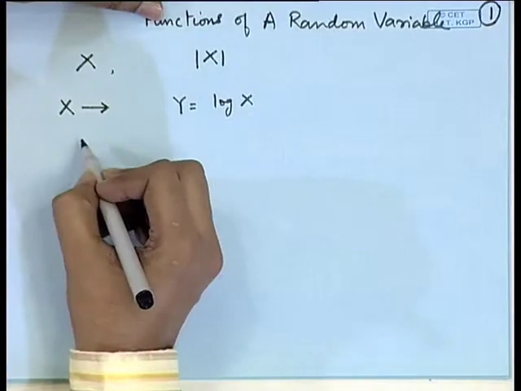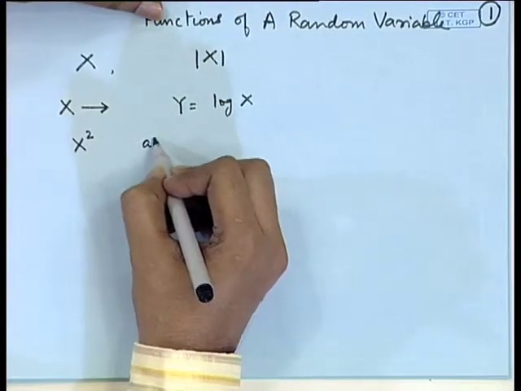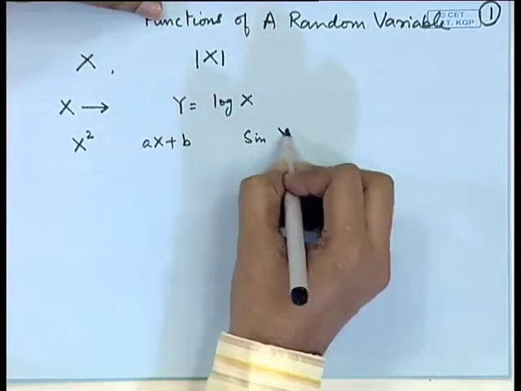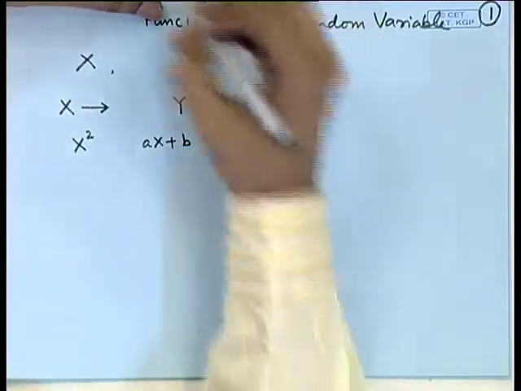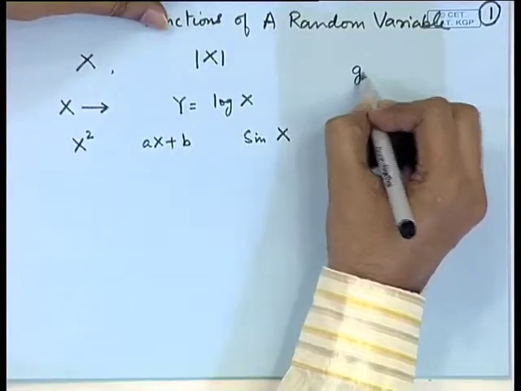In a similar way, sometimes we may be interested in X square, say aX plus b, or sin of X, etcetera. Now, it is one thing to consider the characteristics of a function. In general, suppose I say g(X).